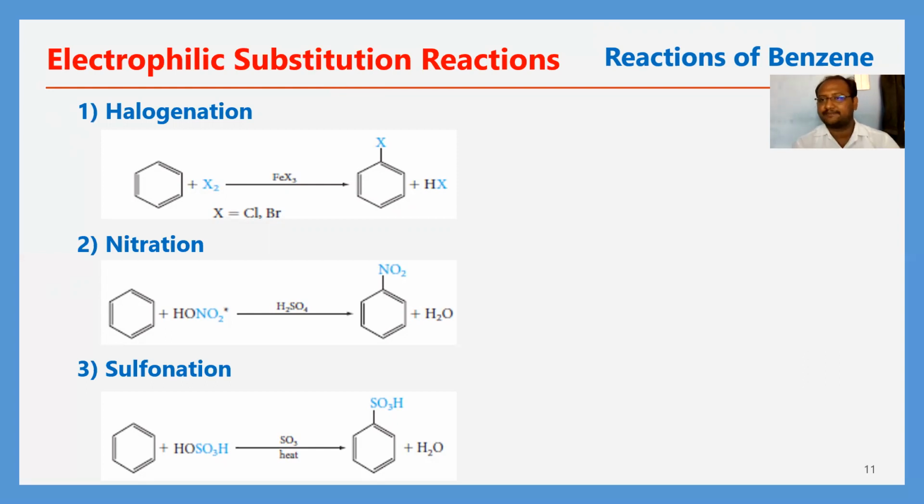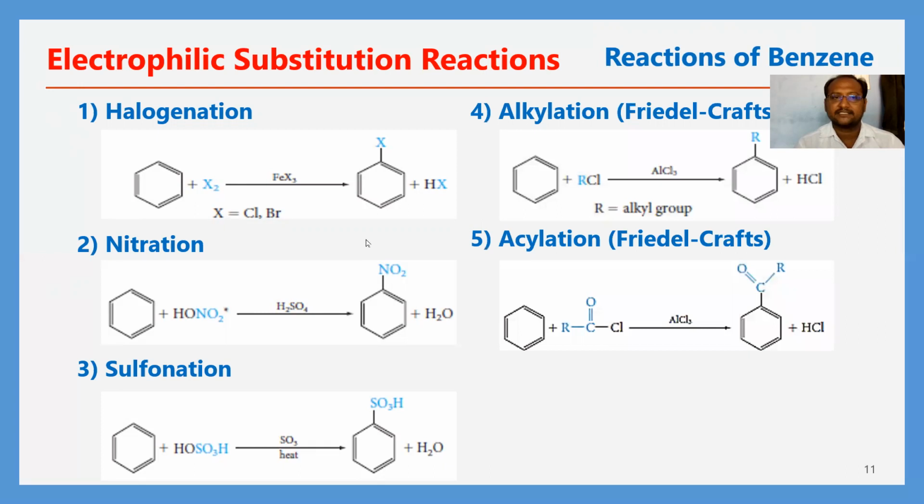Here we have some electrophilic substitution reactions. First, I'm going to explain halogenation.